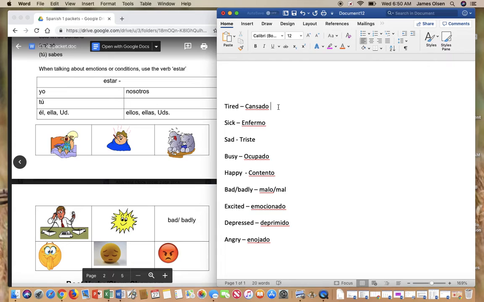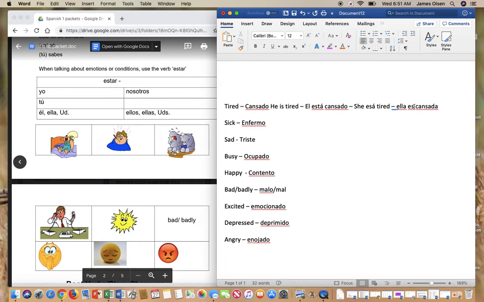Of course, you probably wouldn't describe a table as tired, but anyway, anything you're describing, if it's feminine, you're going to add an A. So, for example, you would say he is tired, él es cansado. There should be an accent over this. Or she is tired, ella es cansada. And actually, I should be using está, but we'll talk about that in a minute.